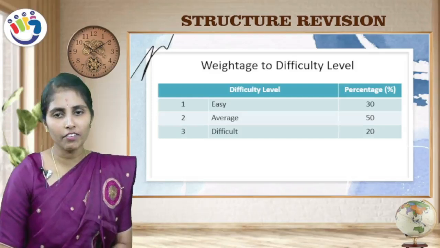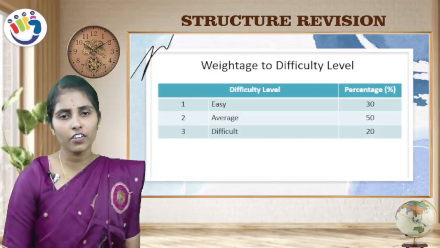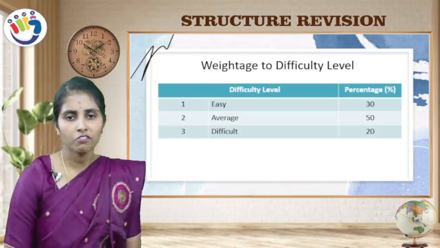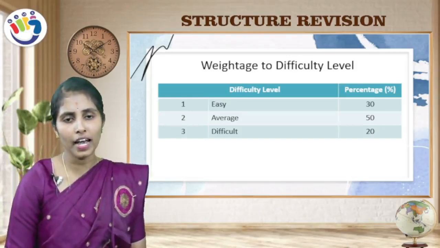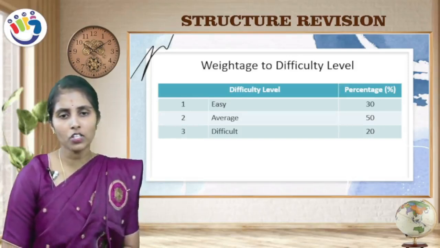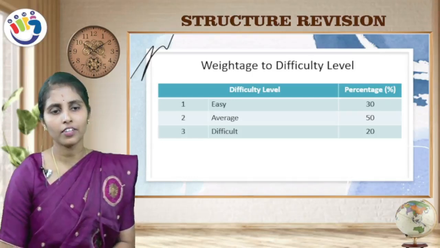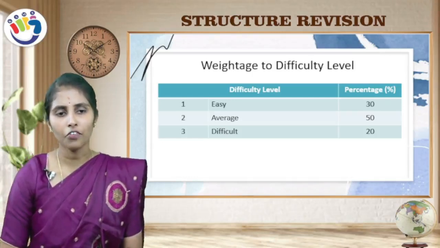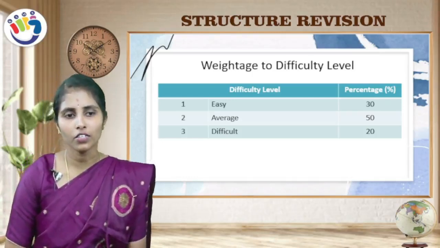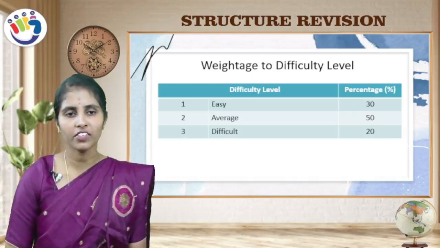Weightage to difficulty level. 30% of the questions will be easy. 50% of the questions will be at the average level. 20% of the questions will be at the difficult level. If you want to score full marks, you have to concentrate on this difficult level.